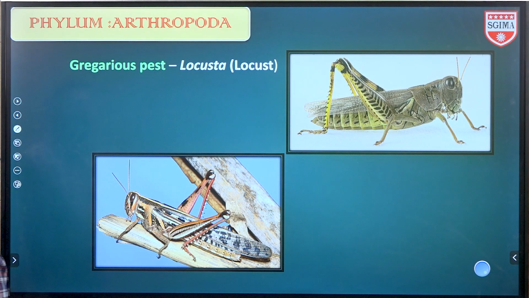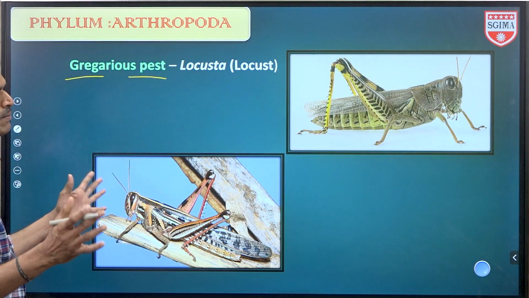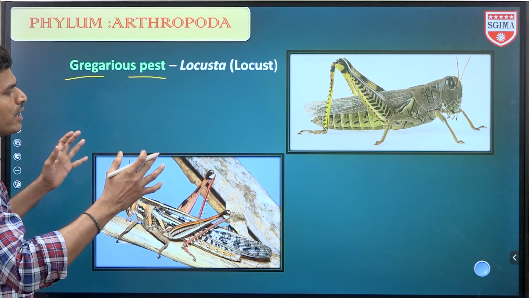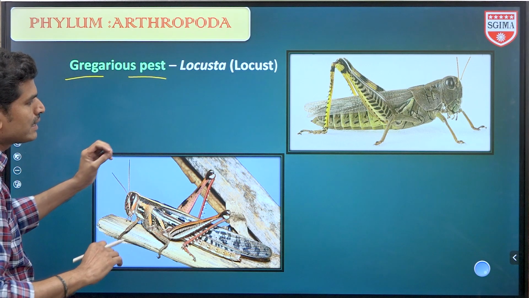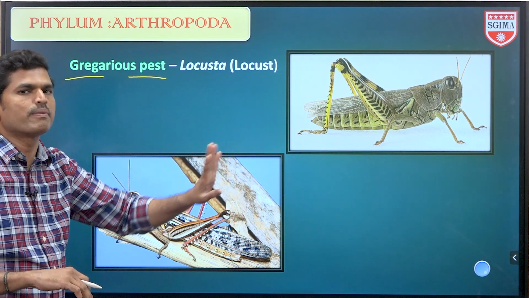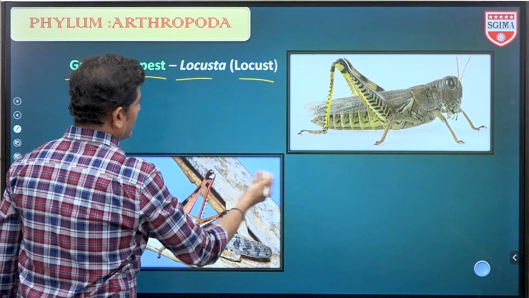Next one, gregarious pest. Gregarious means they live as groups, mobs, social insects. Lakhs, crores of insects live as a group. Once they visit an area, all the greenery in that area is destroyed, they eat everything. So that is Locusta, locust, grasshopper.